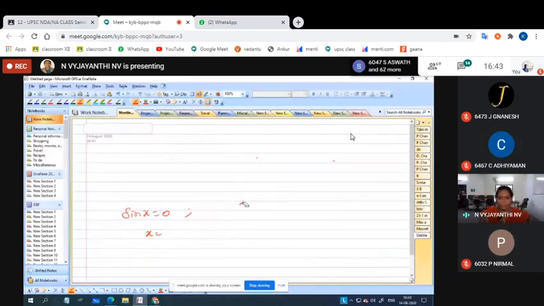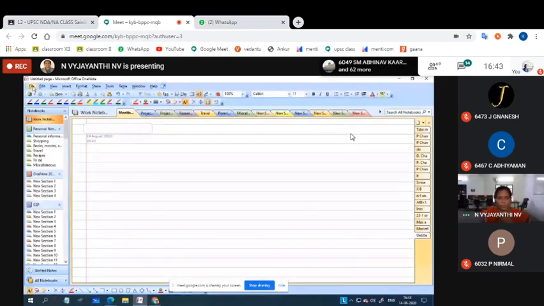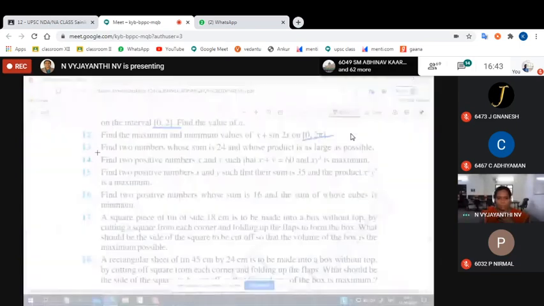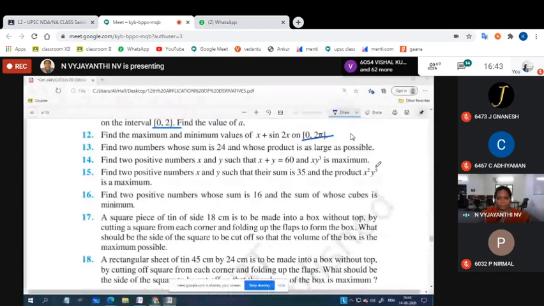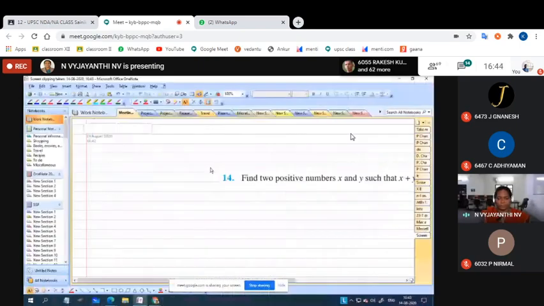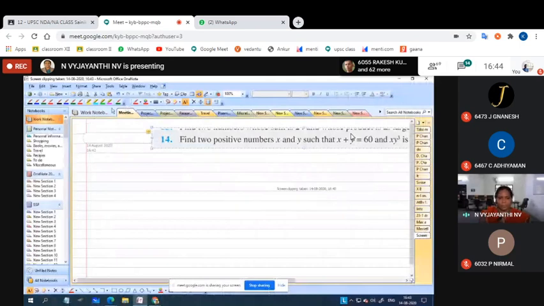Recall and come. So now we will move on to the next problem, maxima and minima, sum number 14.